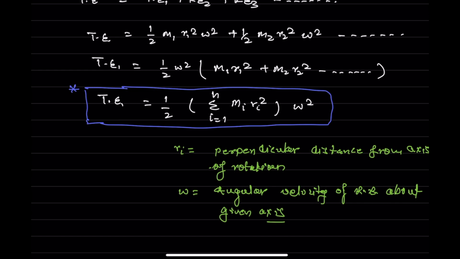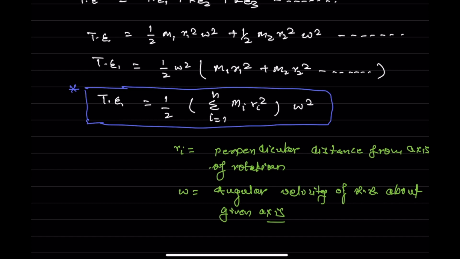Half is there, and instead of linear velocity, there is omega, because this body is performing rotational motion with some angular velocity. So that's omega square.